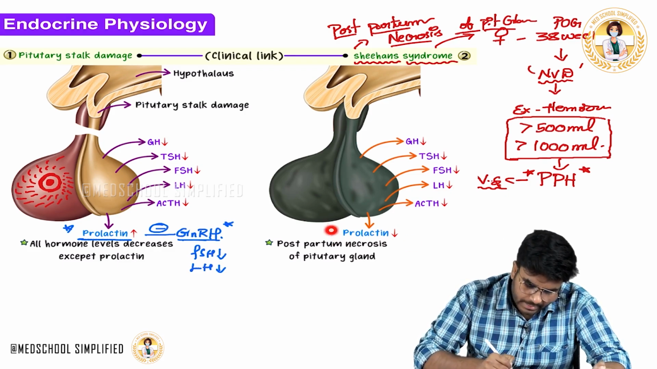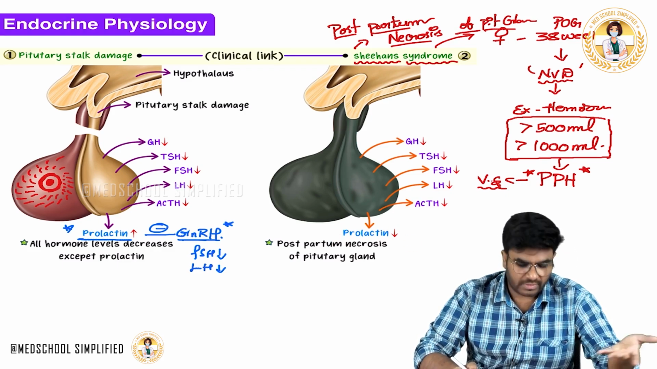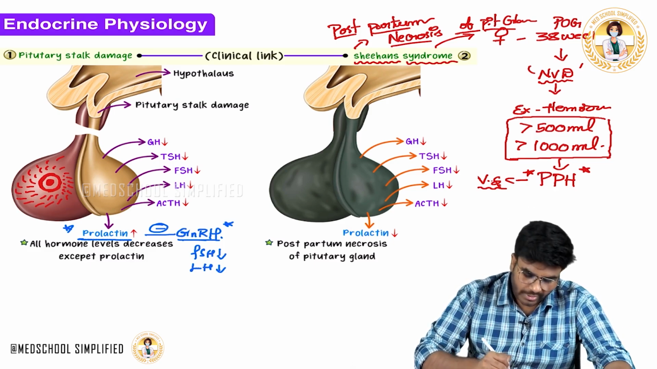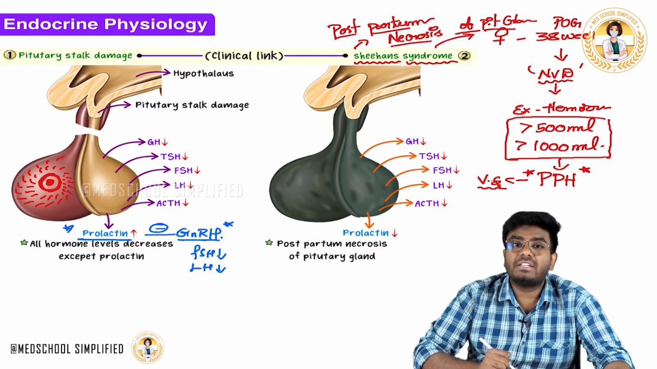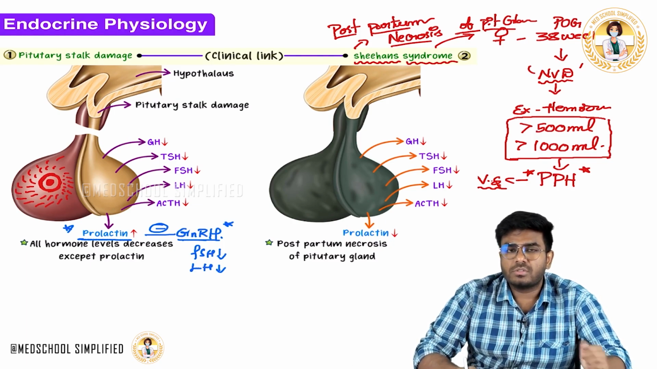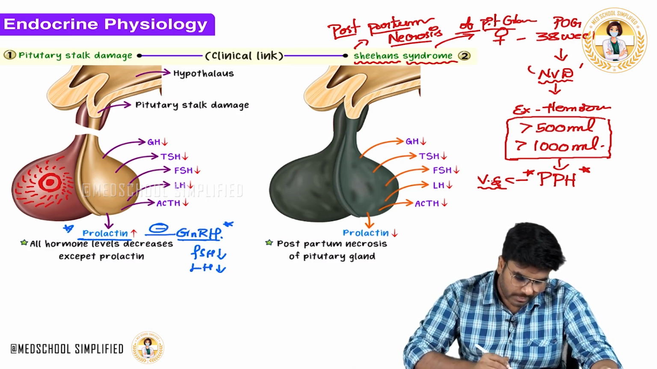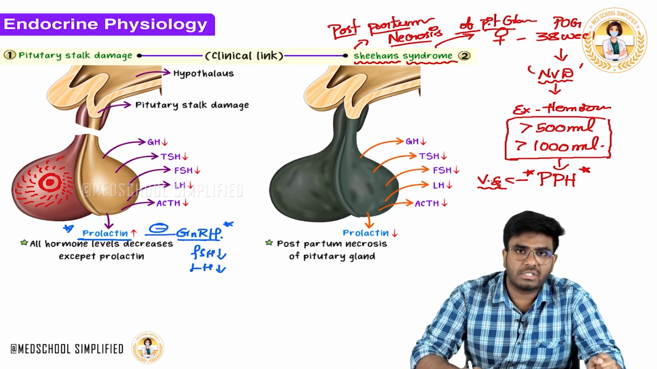Why? Because see, prolactin is not there. This female has delivered a baby, right? The baby needs to have the milk. Now, because of prolactin deficiency, even milk production is not there. So, these are some important complications which are seen in Sheehan's syndrome. Postpartum necrosis of the pituitary gland is Sheehan syndrome.